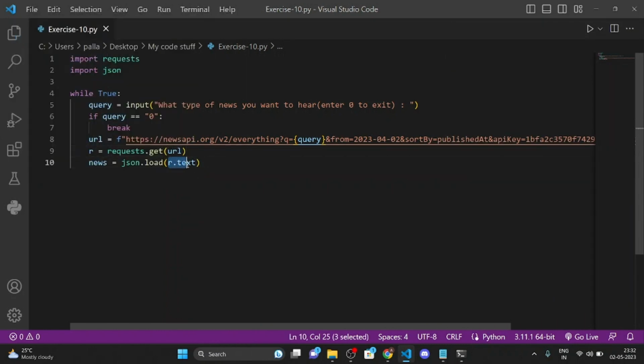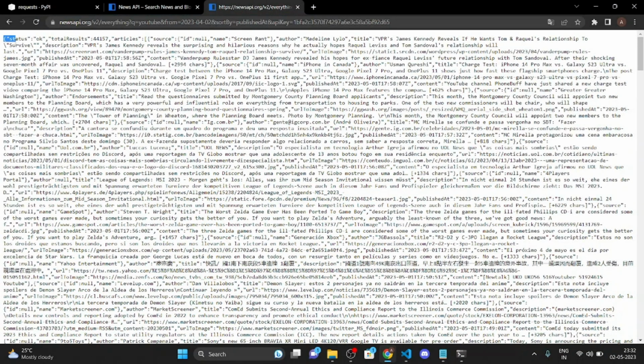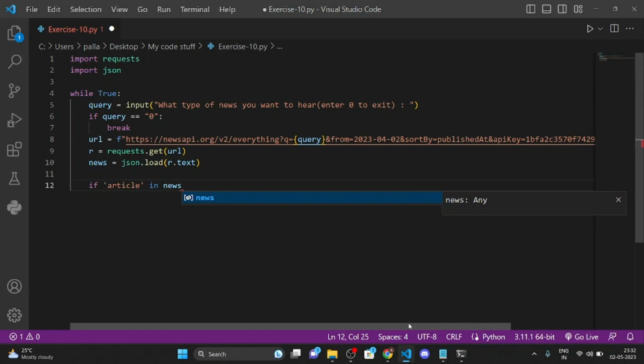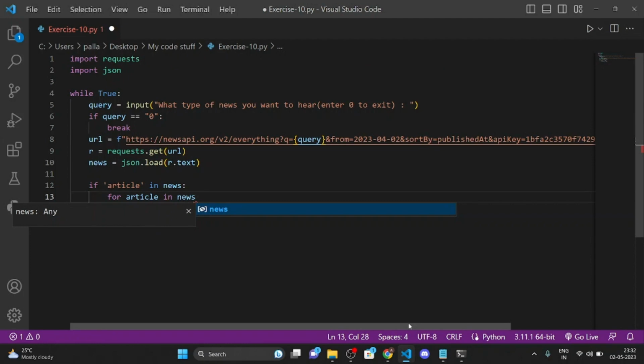So what this r dot text is, basically r is everything right here, right? So every text right here, as you can see, is r dot text basically. I hope you understood. Okay, so after that, if article in news, then do for article in news, then also get inside of article. I'm going to explain it to you in few seconds. Let me complete the code first.